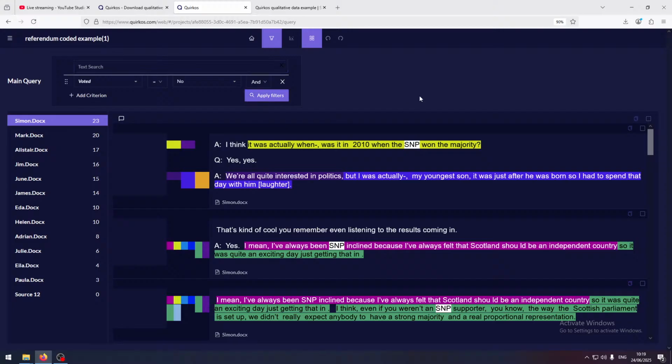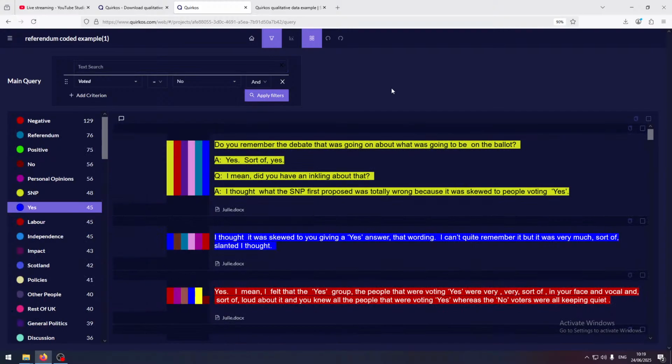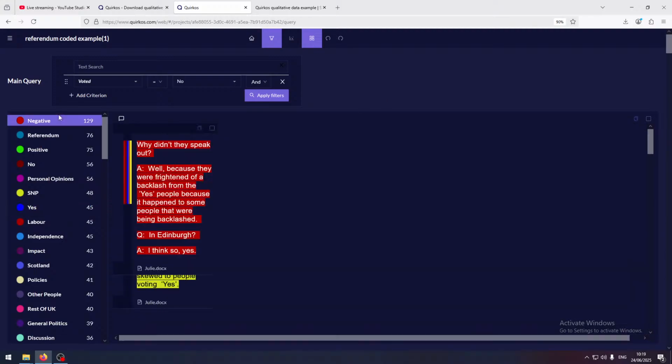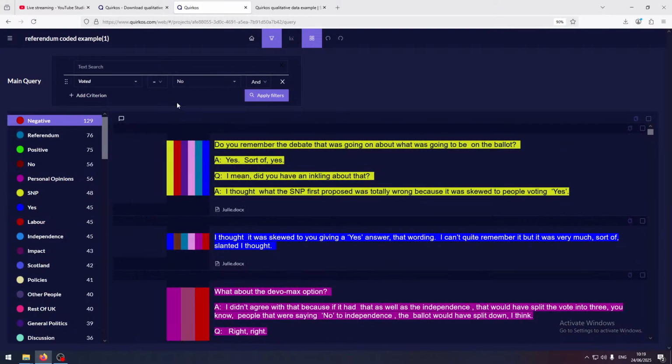So let's look at everybody who voted no. What were they talking about most? Okay, so most of their comments were negative. Okay, some negative things about Scotland being... I thought what the SNP first post probably wanted, it skewed people to voting yes. Okay, fine. Right, so negative things. But you can see here in descending order how much that group of people, the group who voted no to the referendum for Scottish independence, were talking about.